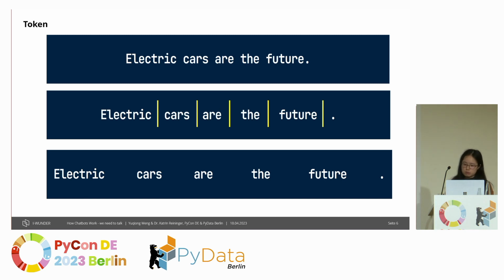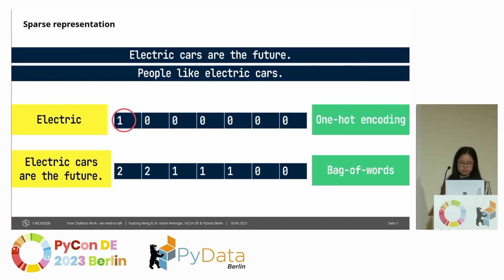The first step we usually do is to get the tokens out of it. And there are many different ways to do it. The most simple way is that we use white space as delimiter, and in the end, we will get the tokens as individual words or characters. And a token is not necessarily a word, but it can also be a subword. And as long as we have the tokens, we can now think about again how we want to represent them. And again, there are also different ways to do it.